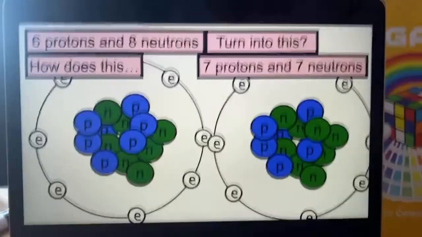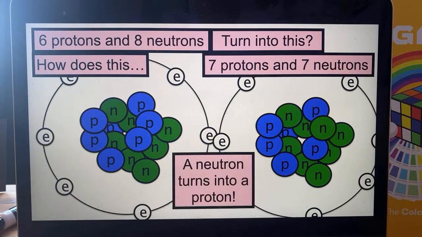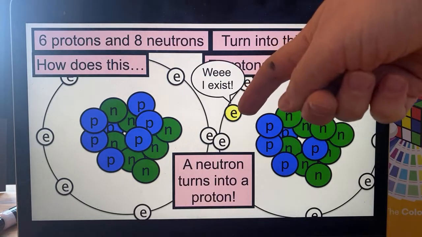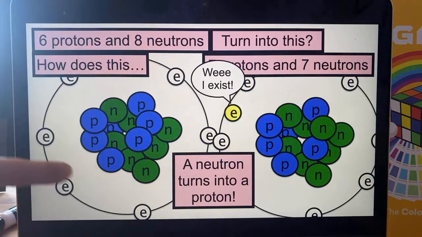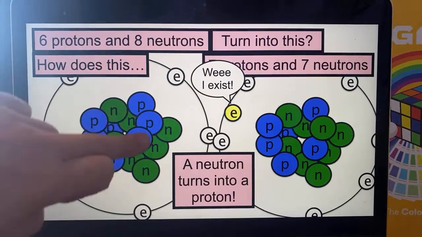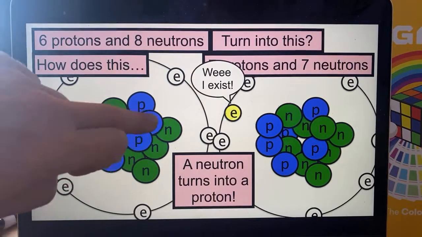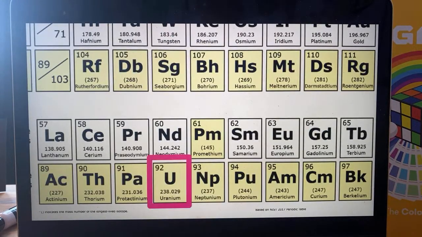A neutron turns into a proton and released from the very centre of the atom, from the nucleus. You ready for this special effect? Whee! You get an electron! I've done it in yellow to show you that it's not an electron from the outer shell of the atom. People at GCSE get this wrong all the time. It's just created inside the nucleus when a neutron turns into a proton. They also release an electron. How good is that? Okay, whew, right, that is actually the end.